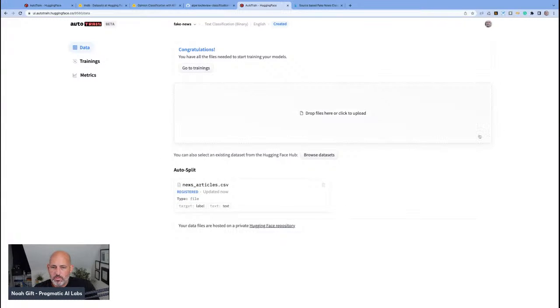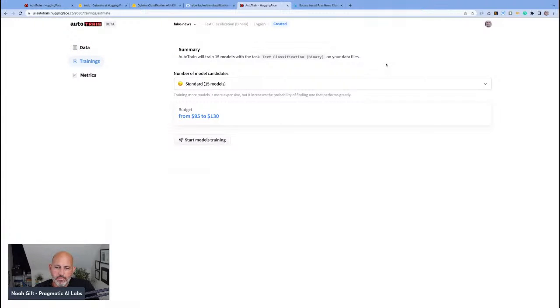There we go. Now that we have this, we can go to training, and AutoTrain will train 15 models. Budgets from $95 to $130. I don't like the idea of from $95 to $130.